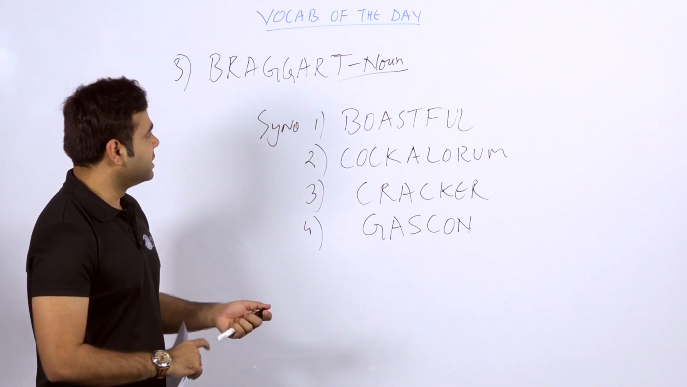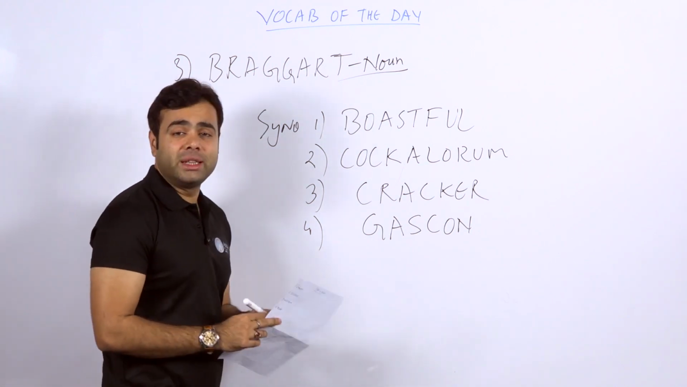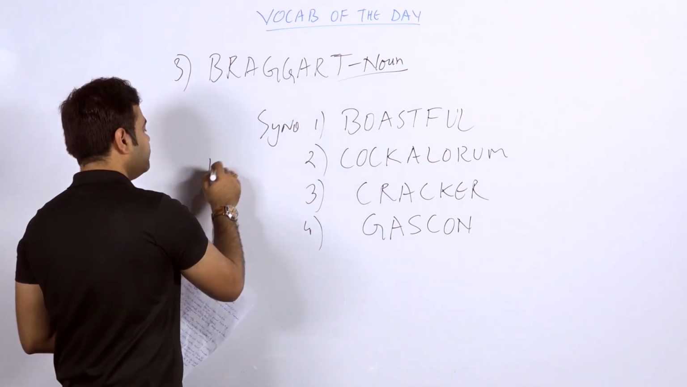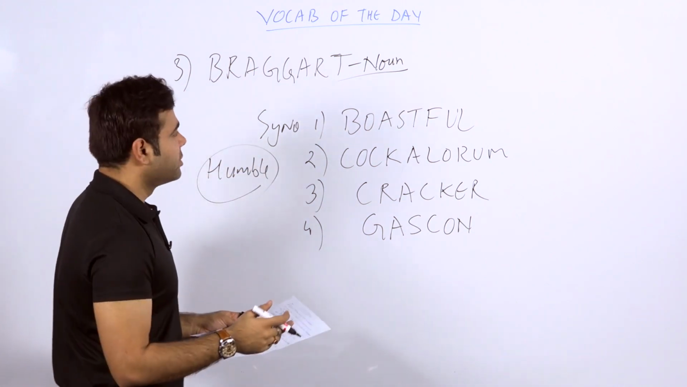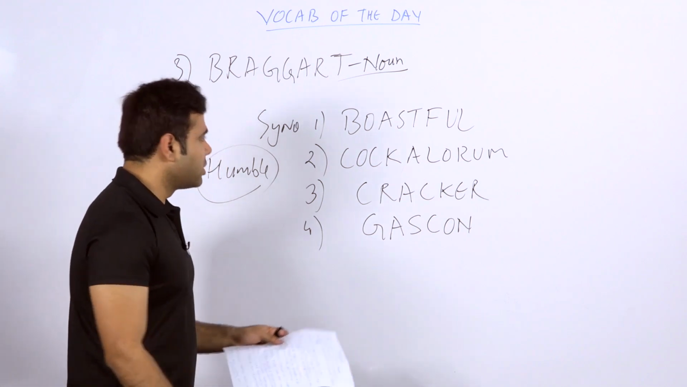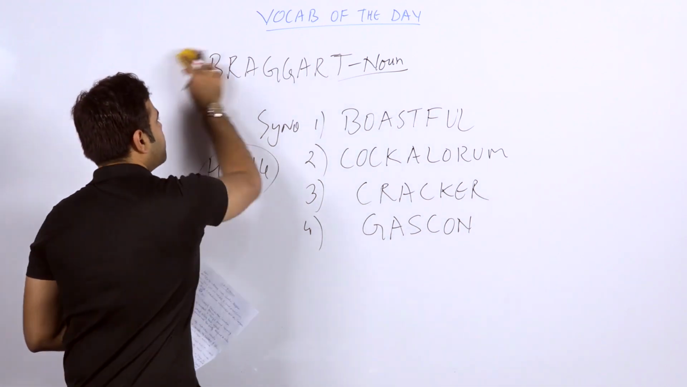So students, these are the three words you should take down, or in the sense of antonym, you can say humble. Humble can be the perfect antonym to this word, and a person who is polite or humble should not ever boast. Let's proceed to the fourth word.